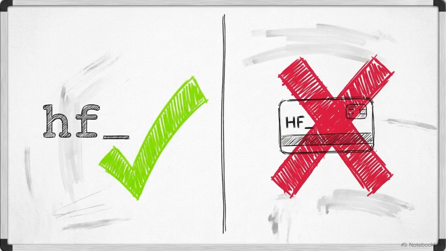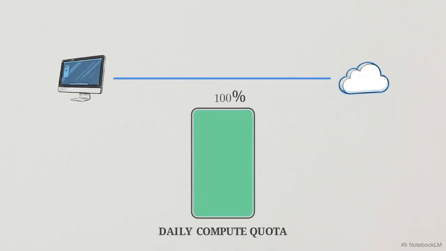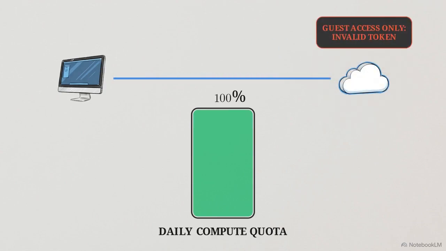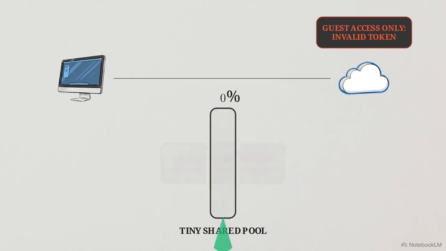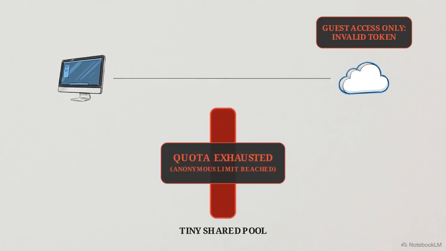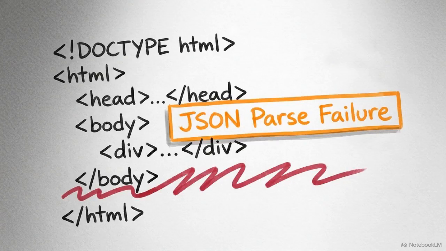The Hugging Face API strictly requires access tokens to begin with a lowercase hf_. The script was submitting an uppercase HF_. This diagram illustrates the consequence. Because the token format was rejected, the API gateway demotes the client to an anonymous guest. That forces the system to share a tiny global compute pool, which drains from 100% to 0 in a fraction of a second.